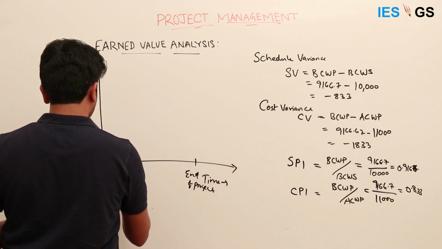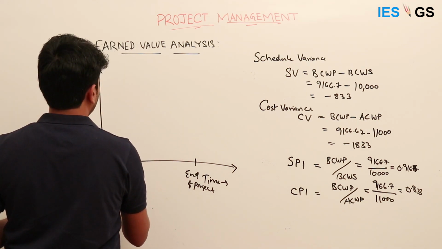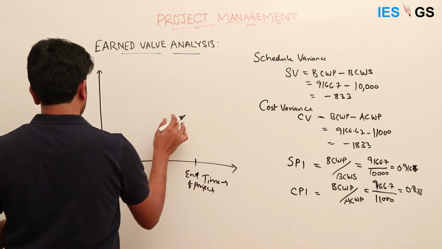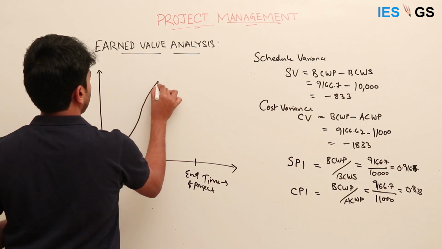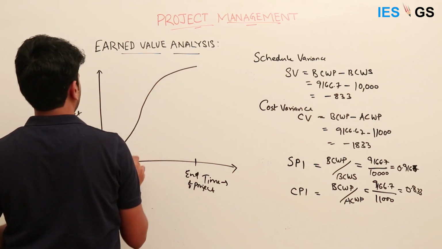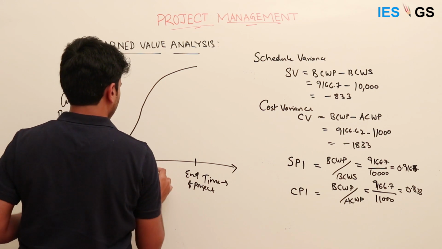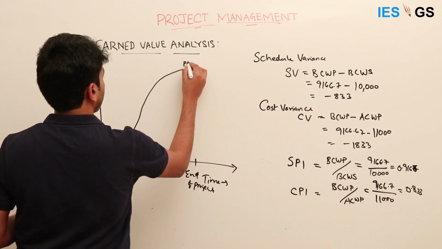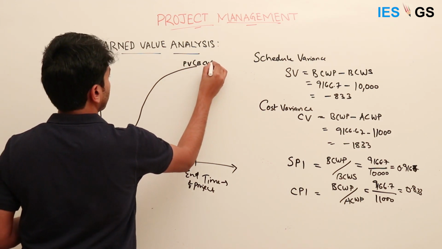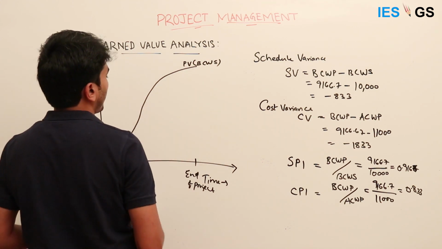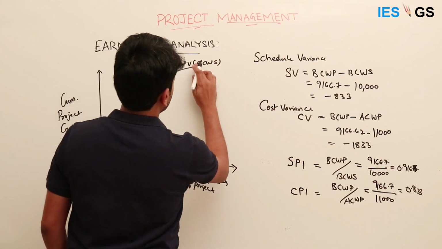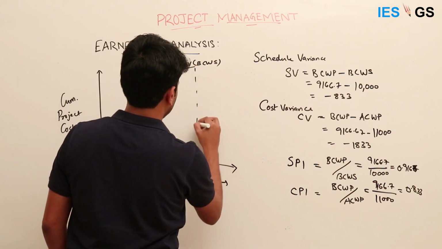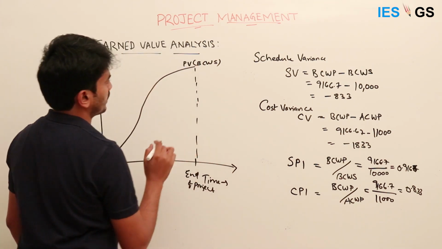As per our planned value or budgeted cost of work scheduled, the cost is structured like this. This is the planned value as per the plan. This is what the cumulative project cost looks like from the start to the end of the project.